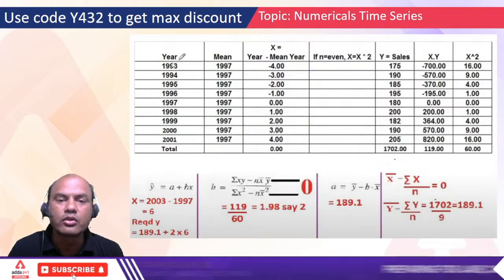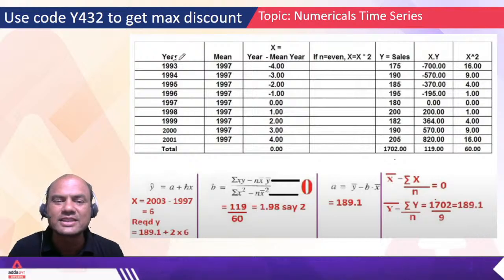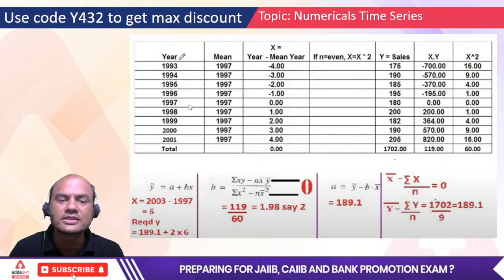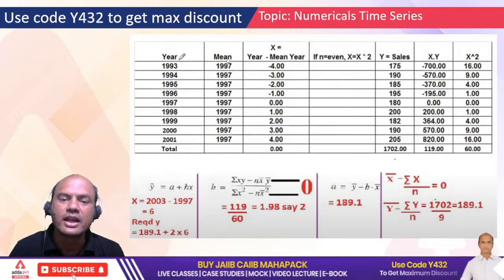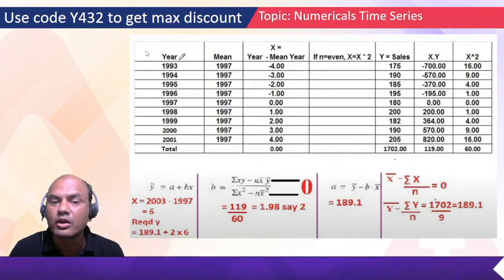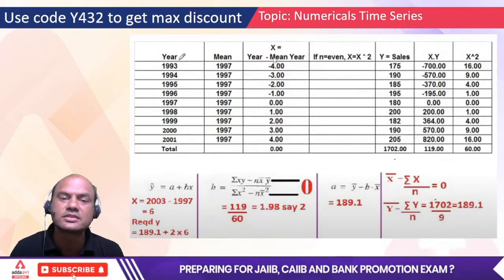Find the mean. How to find the mean here? 1993 and 2001, find the center. These are moving by 1 year only, right? So find the center here, 1997, isn't it? So I found 1997, okay? Now what do I do? See here, this is not x, remember. The year is not x. What I will be deriving is x, okay?